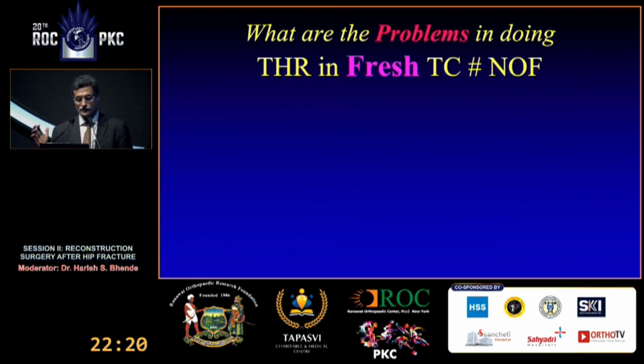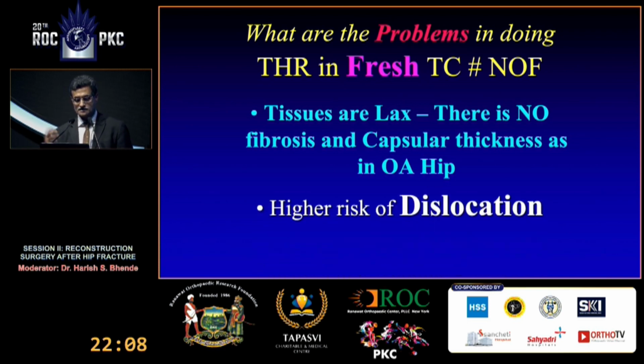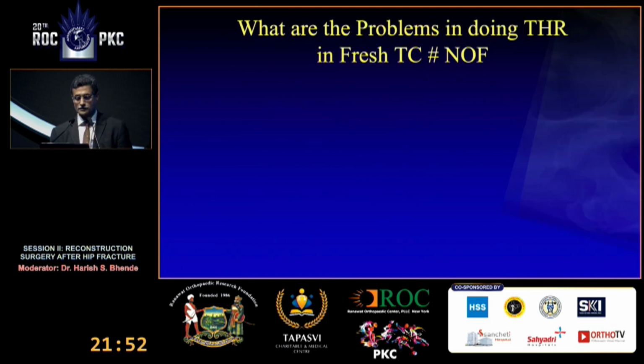Now basically when you have a fresh fracture neck femur, the tissues are very lax. There is no fibrosis or capsular thickness as happens in an osteoarthritic patient, and hence we do the replacement surgery. The hip appears to be unstable in the beginning, and to prevent dislocation, surgeons tend to use a little longer head, longer neck length, and they give increased limb length discrepancy. So basically we need to discuss exactly how we avoid that in a neck femur fracture.